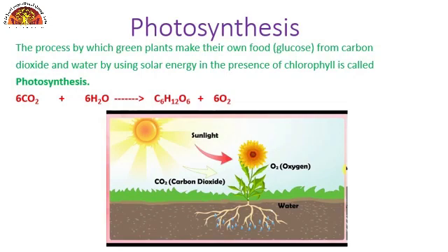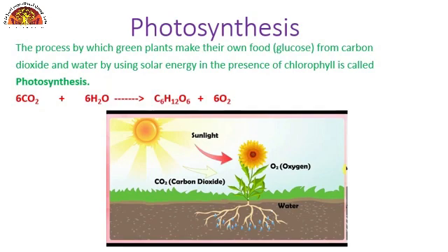You can see in the diagram the leaves of a green plant perform the process of photosynthesis because they contain tiny green colored bodies called chloroplasts, which contain a green pigment called chlorophyll. The chlorophyll uses solar energy to prepare food from carbon dioxide and water. The food prepared by the green leaves of a plant is in the form of a simple carbohydrate called glucose.